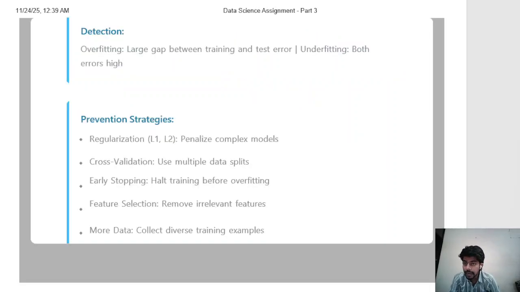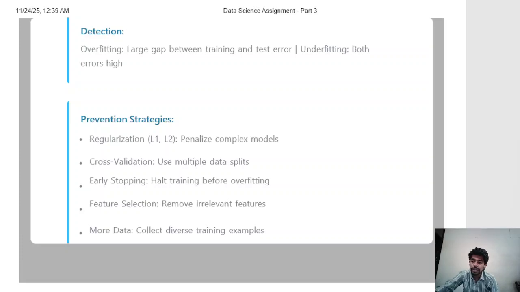How to detect and prevent? How to detect these problems? Overfitting shows itself as a large gap between training error and test error. Training error is very low, but test error is much higher. Underfitting shows consistently high errors on both training and test data. The model is just not good enough.